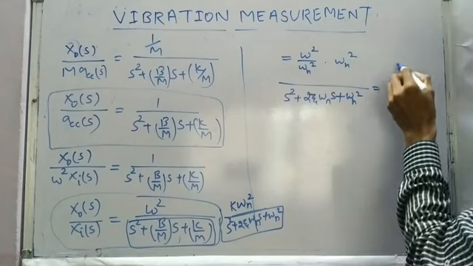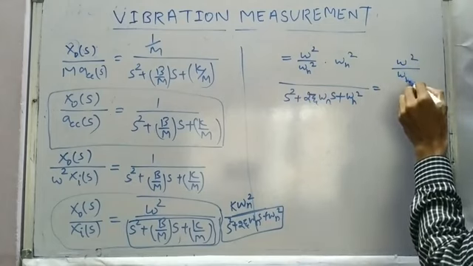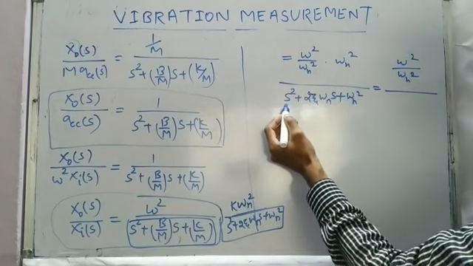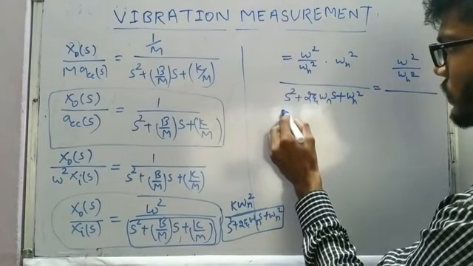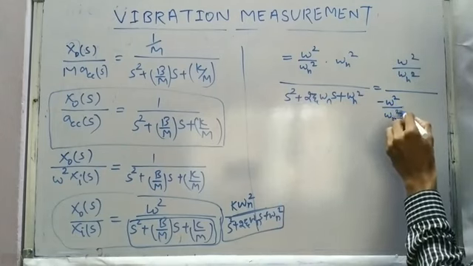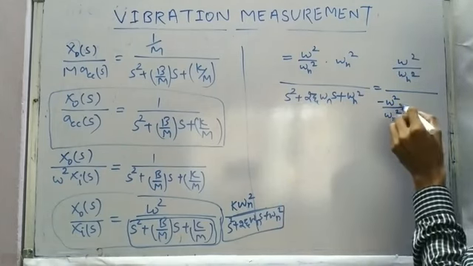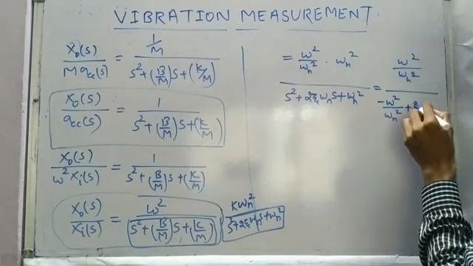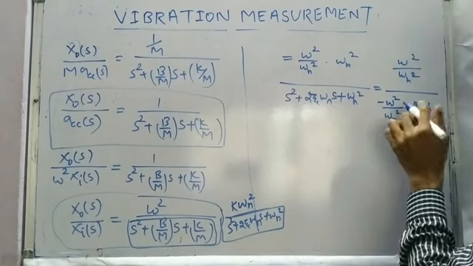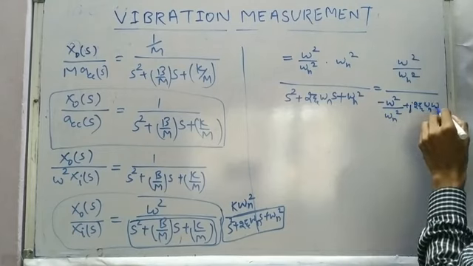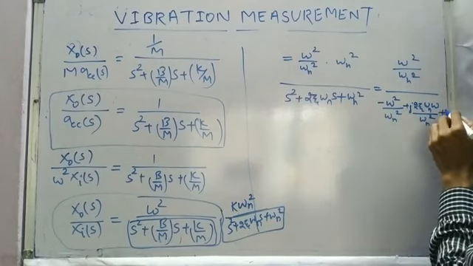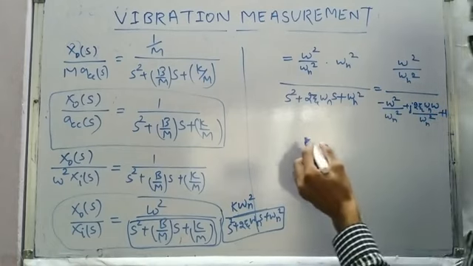So this is going to be omega square divided by omega n square, and we'll take this omega n square in the numerator, and if we put s equal to j omega, this is going to be minus omega square divided by omega n square in the denominator, plus 2 zeta omega n, and with s equal to j omega we write j omega divided by omega n square, and plus 1, because omega n square divided by omega n square is 1.